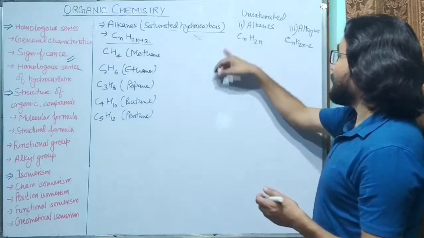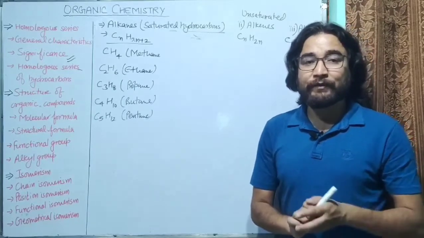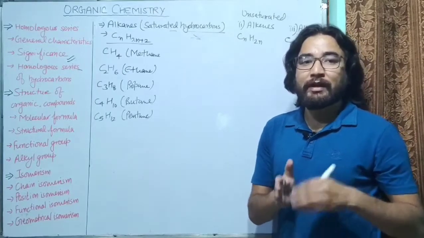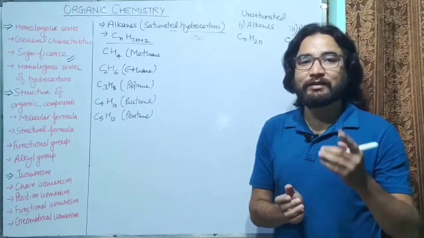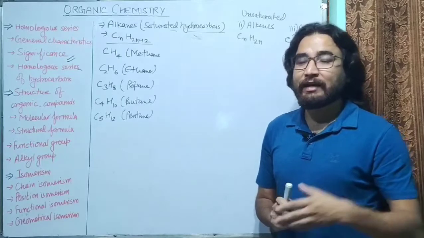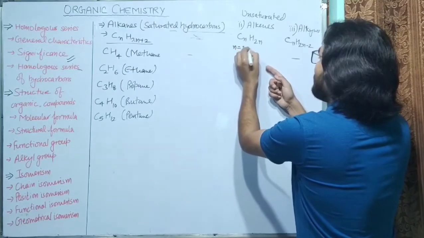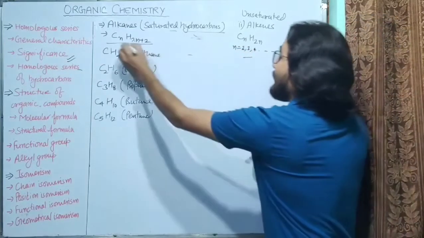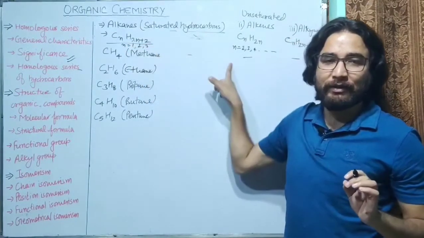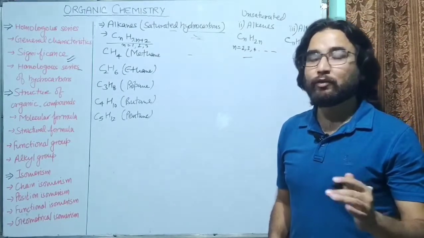Now if we see the formula, there is a double bond between carbon atoms. So only if there are 2 carbon atoms can there be a double bond between carbon atoms. Otherwise it is not possible to have a double bond in a single carbon atom. So there should be at least 2 carbon atoms in alkenes and alkynes. So for one carbon atom there is no possibility, so you have to put the value of n from 2, 3, 4 and so on. While for alkanes you can put the value of n equal to 1, 2. So here you can start from 1, but in case of alkenes and alkynes you have to start from 2. You cannot put the value of n equal to 1.